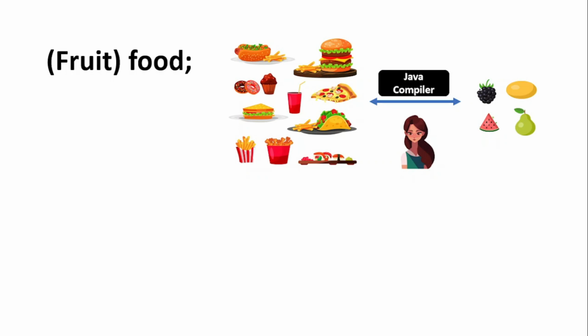But had there been a different composition, suppose inside the parenthesis there is vegetable. Yes, it still works because vegetable is also a kind of food. I mean, there exists a child-parent relationship between food and vegetable. But suppose in the parenthesis it's written vegetable and on the right-hand side it's written fruit.